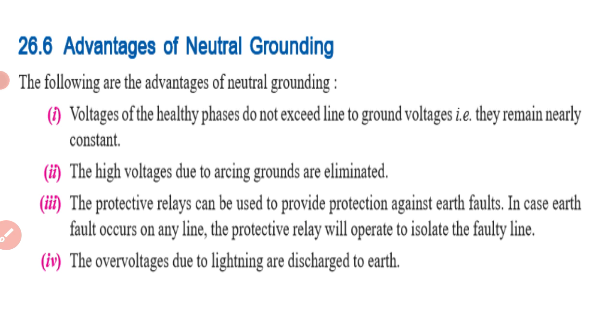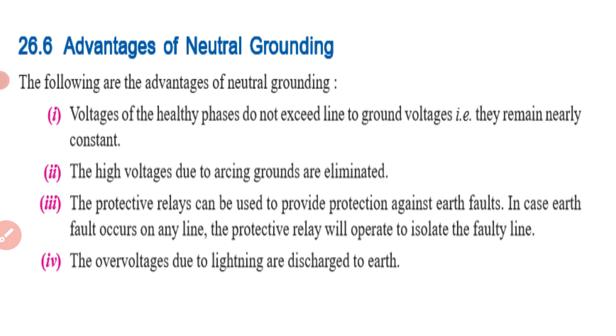Next, the third one is that protective relays can be used to provide protection against earth faults. As I just showed, we have included a fuse in series. We can include any protective device such as a circuit breaker. Some of the relays we can use to activate the circuit breakers. In case an earth fault occurs on any line, the protective relay will operate to isolate the faulty line. So the relay will be used to operate the circuit breakers. If there is any fault in a line, we can isolate it. Isolate means we can separate it.